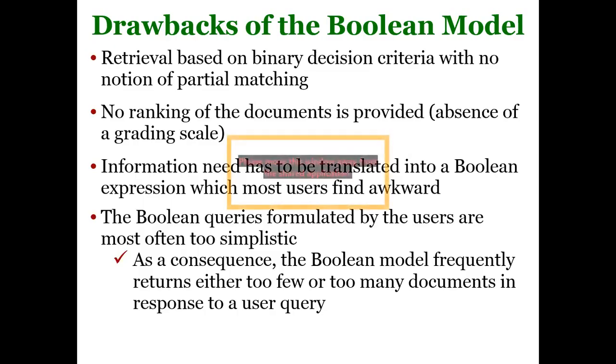We prefer non-binary weight since it allows us to measure the importance of the term itself. But if you are using binary, we can't measure the importance of the term since it gives only either presence or absence, 1 and 0.